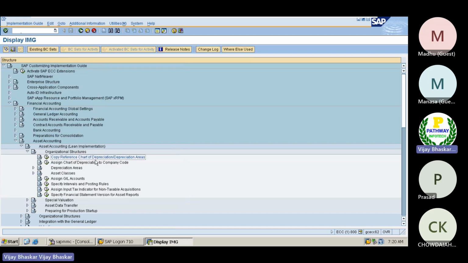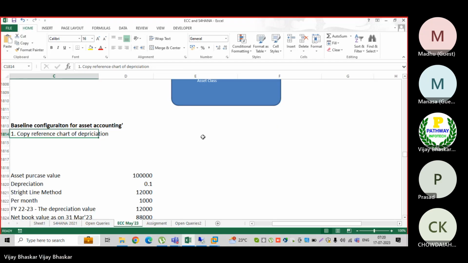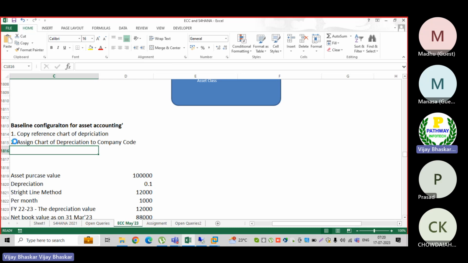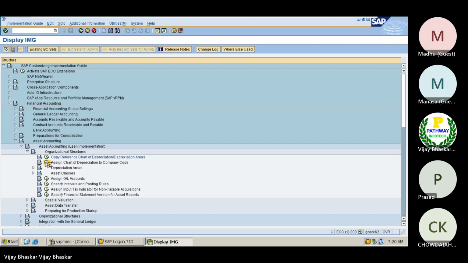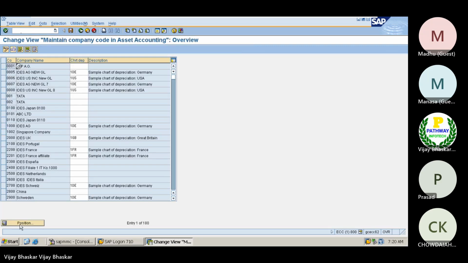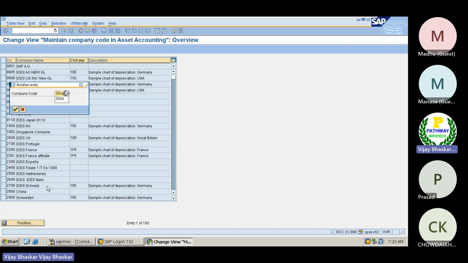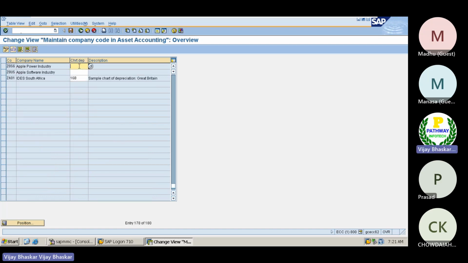See, I have just copied the chart of depreciation. How should the system know this chart of depreciation is to be used for my company code? The next step is assign chart of depreciation to company code. Then Z0SG. So the same depreciation Z0SG. See now.